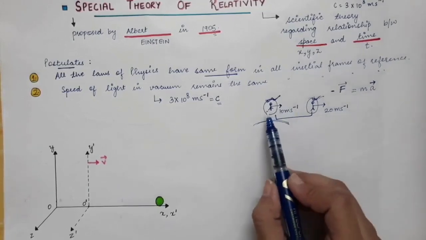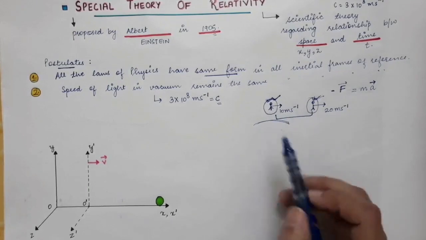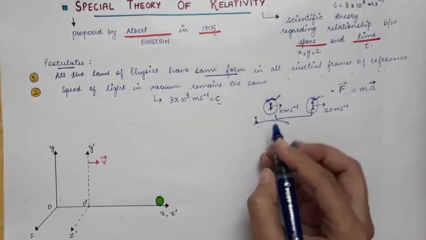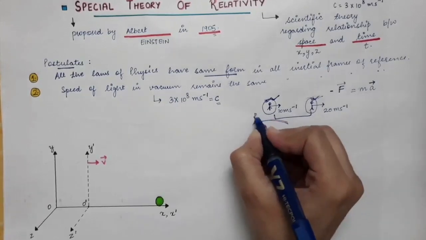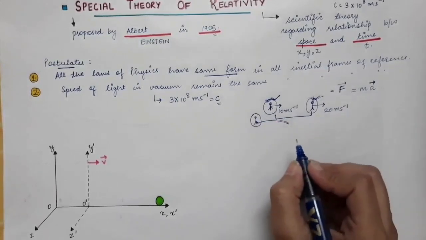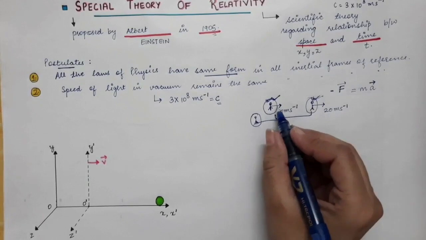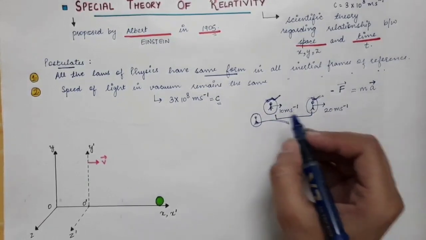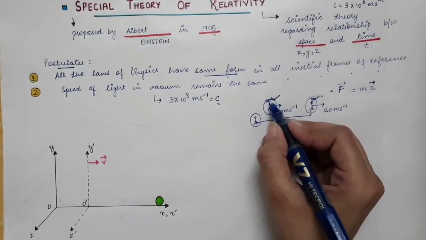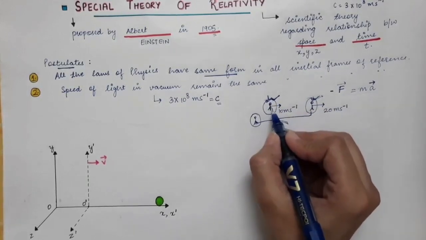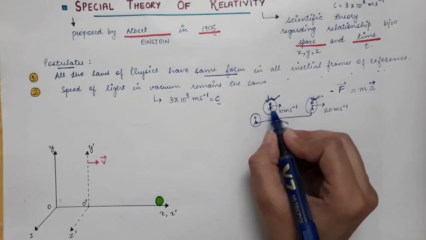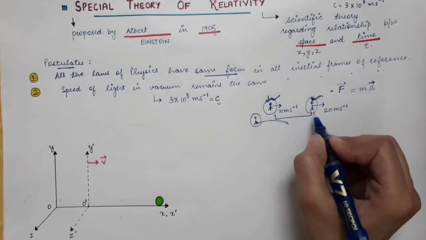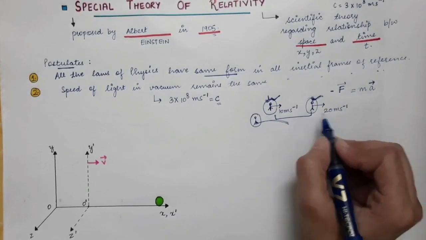You can see that if you change your frame of reference, for example, if one person is present on the ground, according to the frame of reference of the ground, the velocity of this person is 10 and the velocity of this person is 20. But if you go into the frame of reference of this person, then according to this person, the velocity of the second person will be 10 meters per second. It will be 20 minus 10.